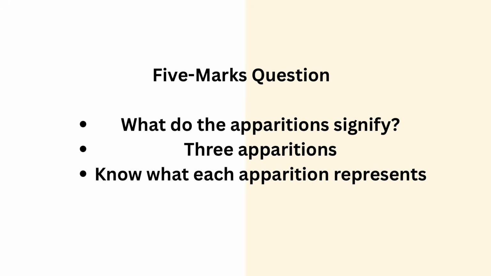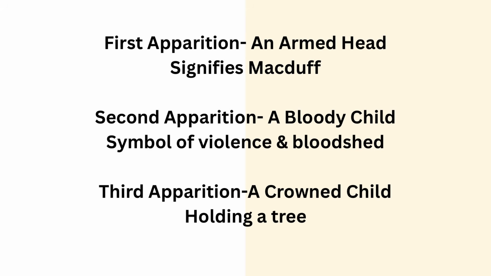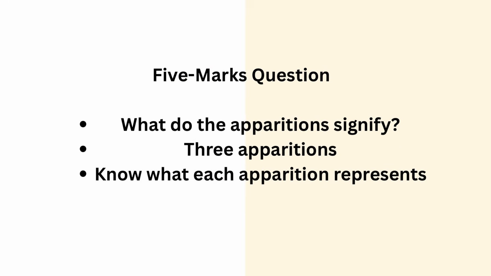In Act 4, Scene 1, the witches scene, the weird sister scene, you may get a question of 5 marks: what does the apparition signify? So you must know what the apparitions signify. The first one was an armed head, the second was the bloody child, the third was a crowned child. So you must be aware of all these apparitions. You can expect a 5 marks question from this scene.